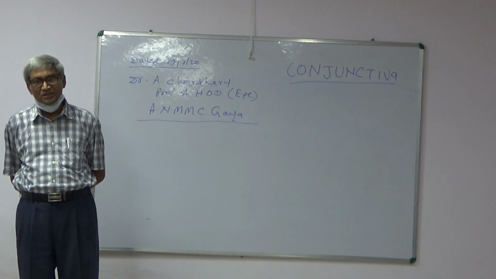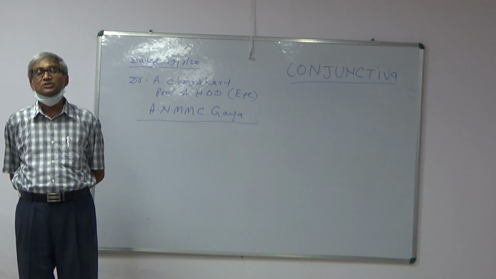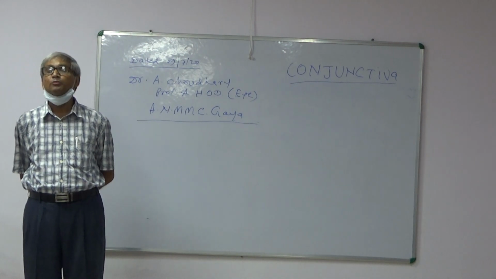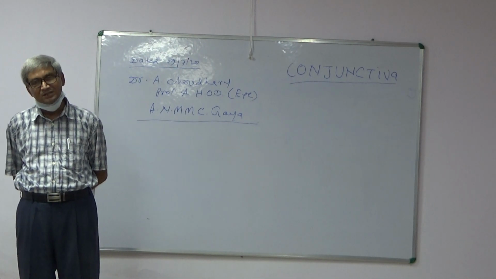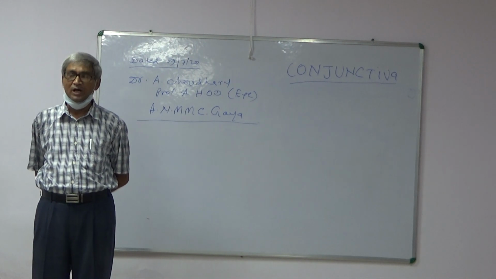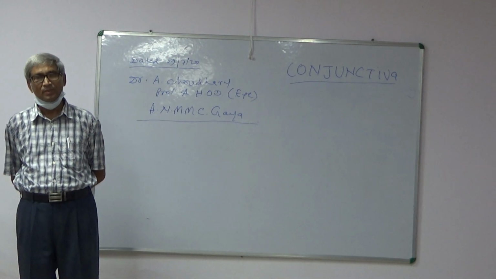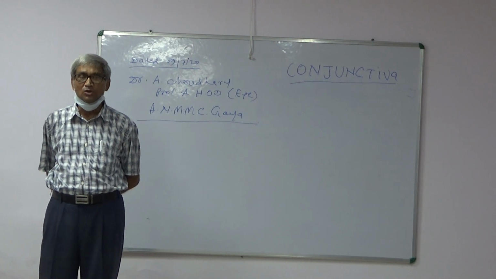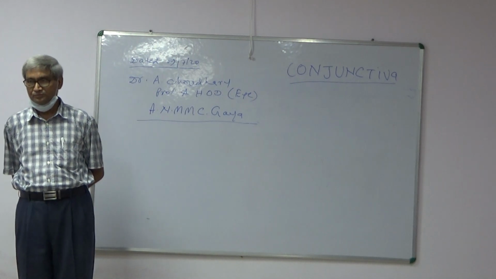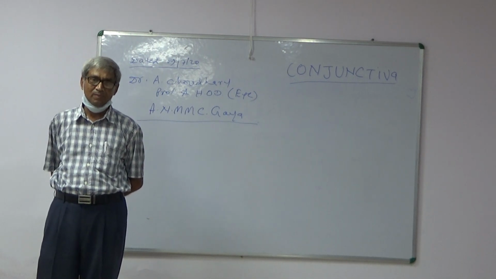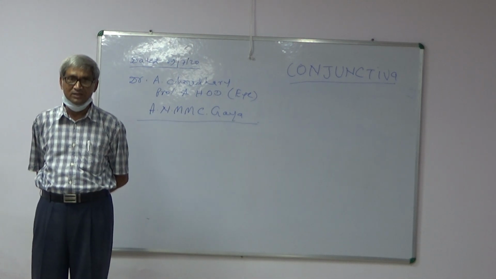Next is membranous conjunctivitis, pseudomembranous conjunctivitis, and purulent conjunctivitis. Purulent conjunctivitis is of two types: gonorrheal conjunctivitis and ophthalmia neonatorum. Next is angular conjunctivitis. Now, conjunctivitis due to viruses: follicular conjunctivitis, acute follicular conjunctivitis or chronic follicular conjunctivitis.